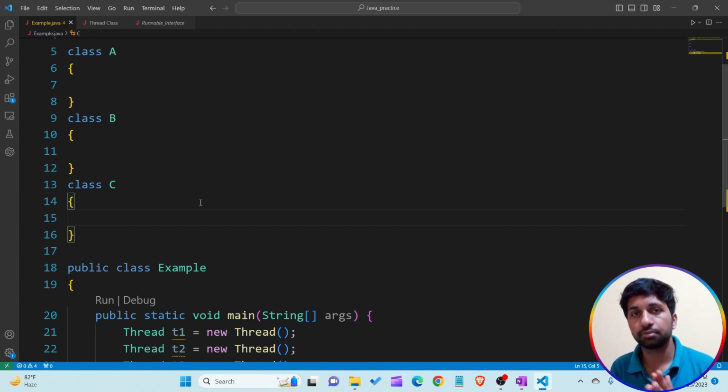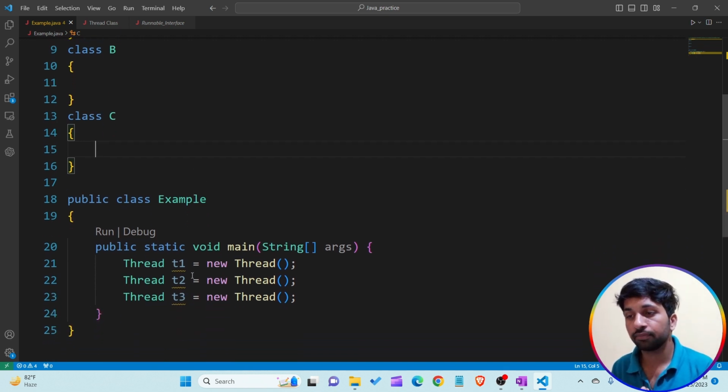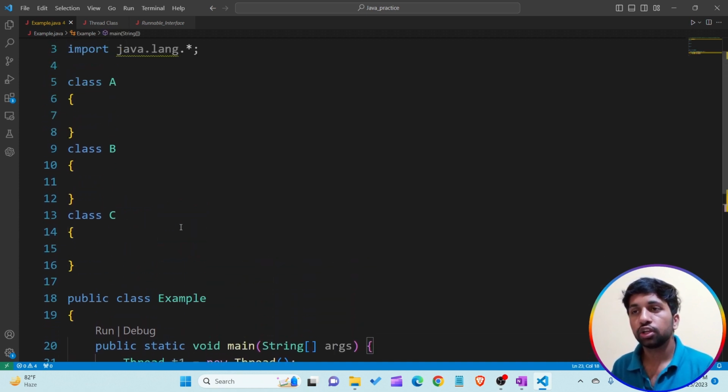Class A contains some line of code which I want to execute with the help of thread t1. Class B contains some line of code that I want to execute with the help of thread t2, and class C contains some line of code that I want to execute with the help of thread t3. So I have to write line of code for class A, class B, class C, which is executed with the help of threads. I am not writing the line of code directly, so I have to create a method for writing the line of code.